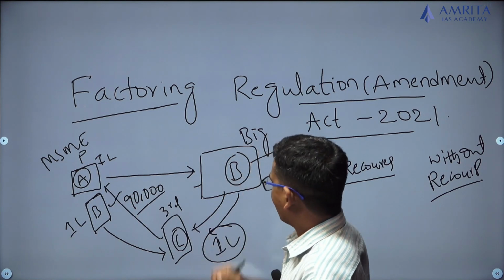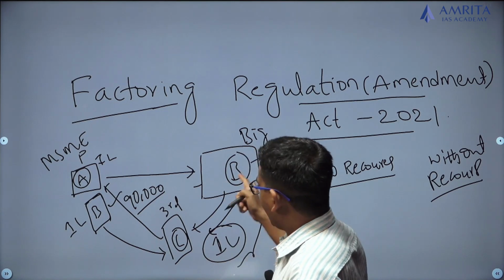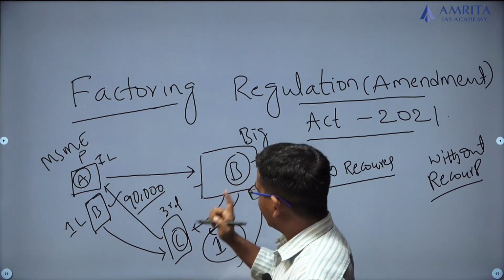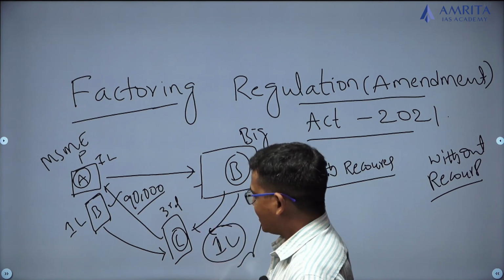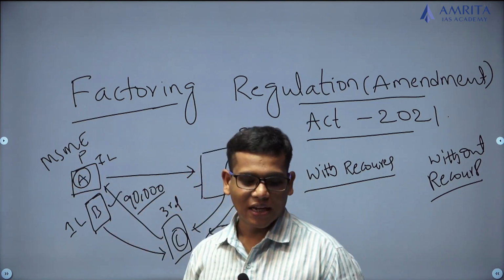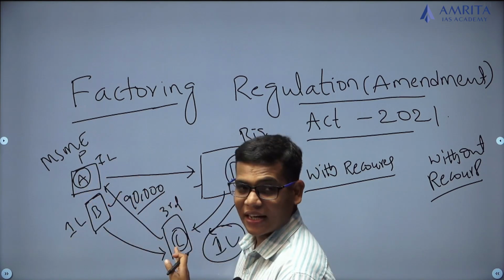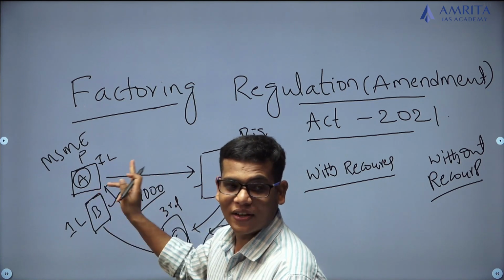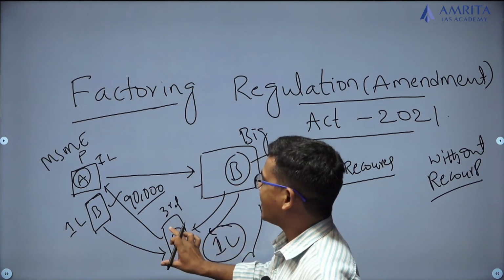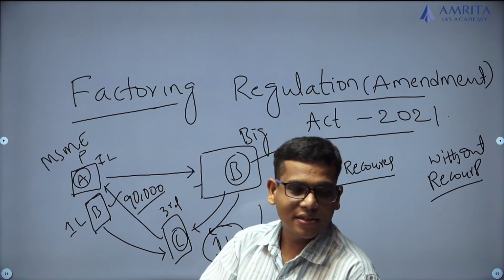Now he will collect 1 lakh rupees from B. But suppose the factor is unable to get that money from B, then the liability lies with the company A. That means the one who is selling the trade receivable to the factor is also sharing the liability for that money. If something goes wrong here, the factor comes again and asks you to pay the entire amount of money.